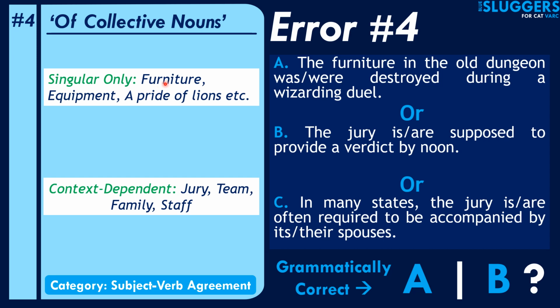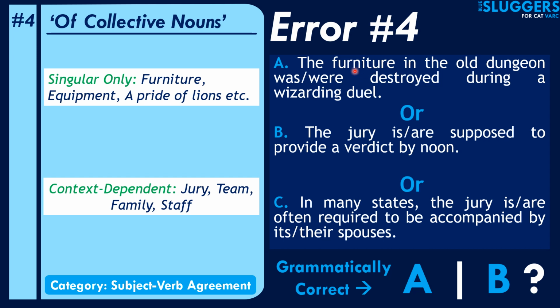Let's take the case of the collective nouns which will always take the singular form, like furniture, equipment, and the phrase pride of lions. Furniture and equipment are collective nouns. There's not a word like furnitures. Furnitures is almost always incorrect, and so is equipments, and so is machineries. There's machinery, there's furniture, there's equipment. That's why it will always take a singular form, because furniture is considered an uncountable entity, and because it is considered an uncountable entity, it will take a singular form.